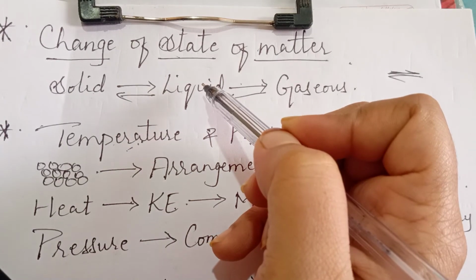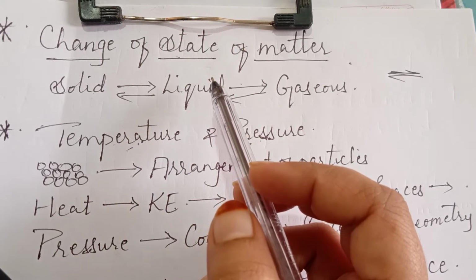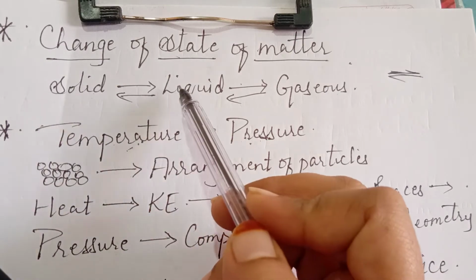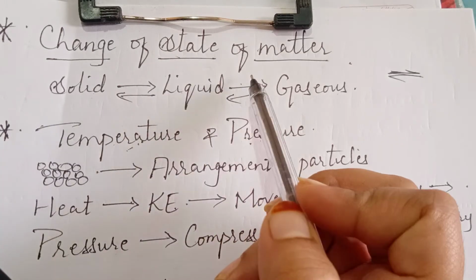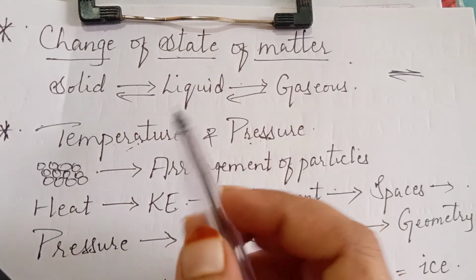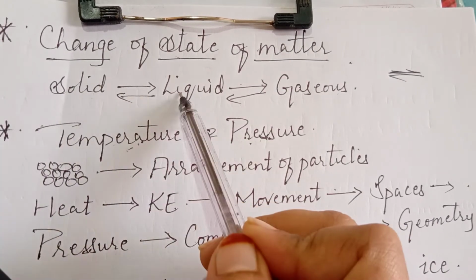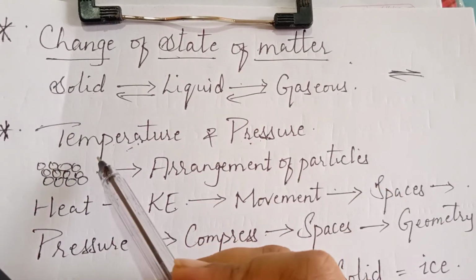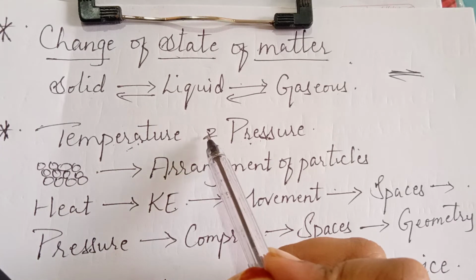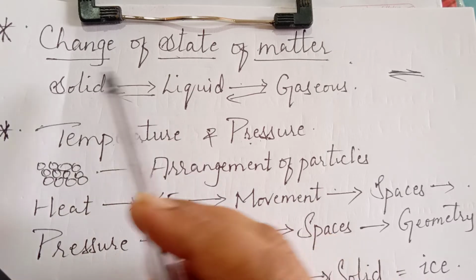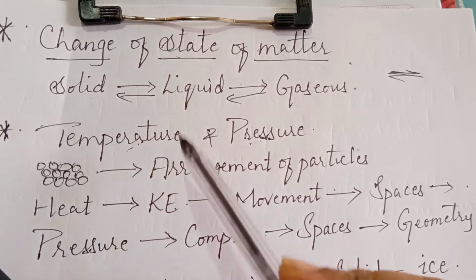or vice versa. First, you need to know what I have been saying from the first video, that the arrangement of the particles and the space between the particles is responsible for the formation of these three different states of matter. Hence, here we need to change the arrangement of particles to convert it from one state to another state. And for that we require two physical quantities, that are temperature and pressure. These are the two physical quantities which are very helpful in changing the state of matter by changing the arrangement of particles. How is it?